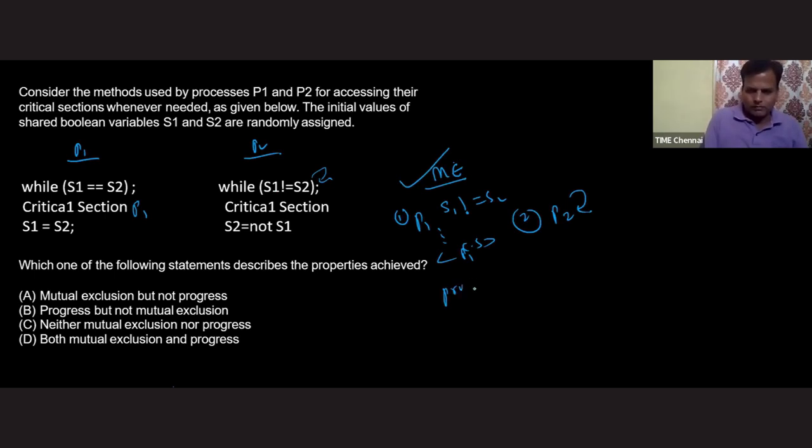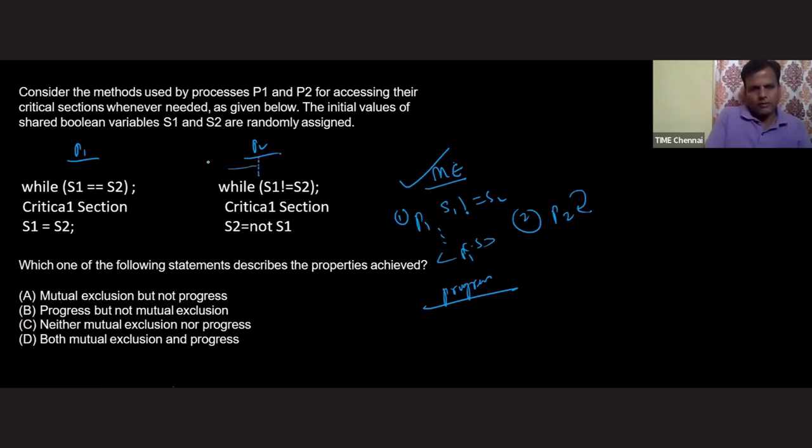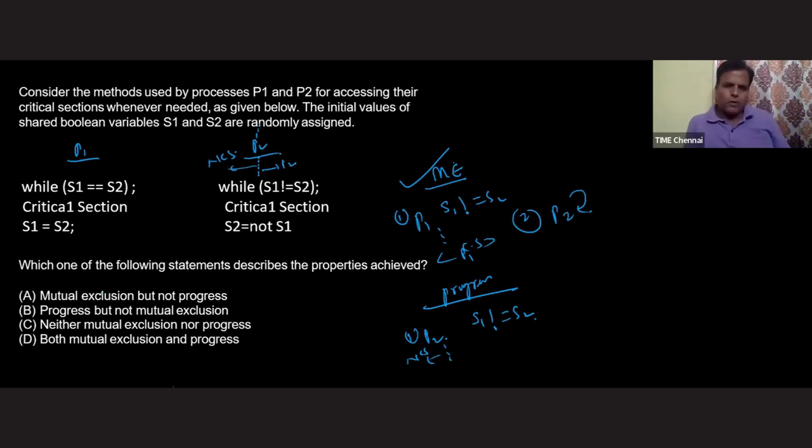Let's see with the progress. First of all, I am making one process not interested. How will you make one process not interested? Run that process in the non-critical section area. Okay, fine. But I am taking initially S1 is not equal to S2, and I am starting with process P2. I am running process P2 in the non-critical section area like this. And I am checking whether process P1 can enter or not.